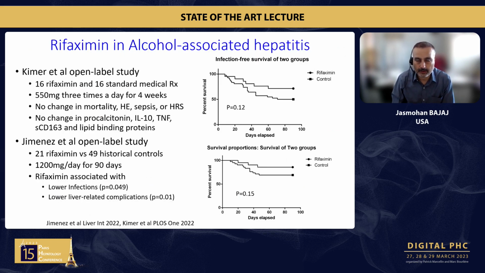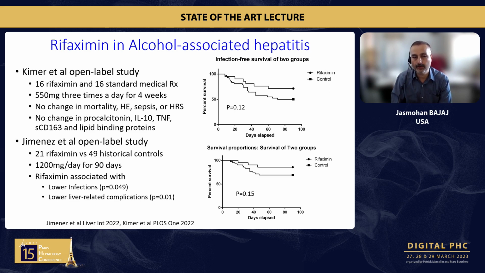What about rifaximin? We know this is a non-absorbable antibiotic that has been used for a long time for traveler's diarrhea as well as hepatic encephalopathy. In the top study, there was no change in the open-label study of rifaximin 550 mg 3 times a day versus standard medical therapy. The bottom was a study of rifaximin versus historical control, which showed barely significant, P 0.049, lower infections and lower liver-related complications.